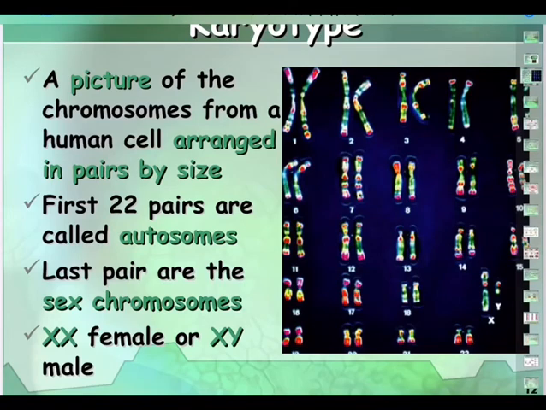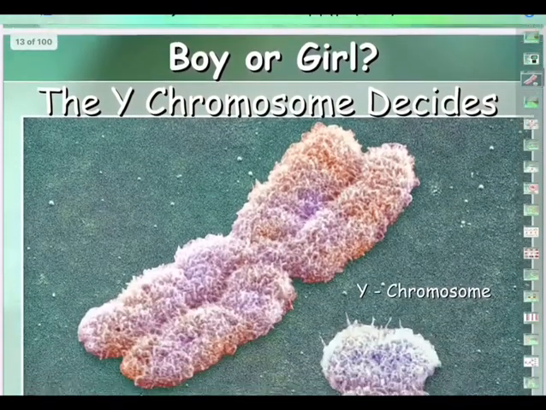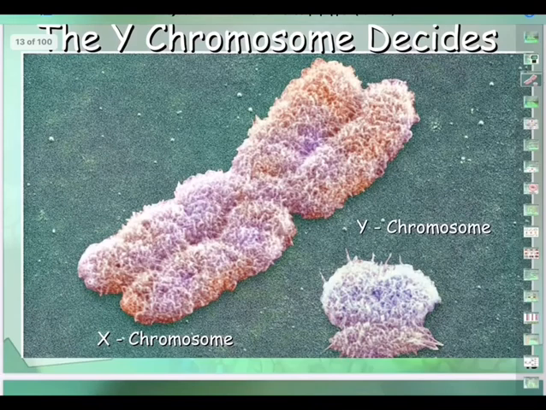If there is XX, how do you know that there is XX? The X chromosome is very, very long, like the other 22 pairs which are called autosomes or body chromosomes. They are called body chromosomes because they decide the properties of the bodily characters. Whereas the last pair, the 23rd pair, decides the sex of the baby. So if there is XX, 2 chromosomes equal in length, then it is a female baby. It's going to become female.